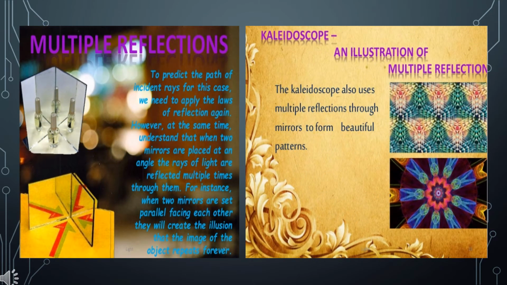Multiple reflections. Many of you regularly visit a barber shop or a beauty salon to get a haircut. How are you shown the look of your hair from your back in the front mirror? You are shown the image of your back from a mirror kept at your back in the front mirror. Does it mean that the reflected light gets reflected again?